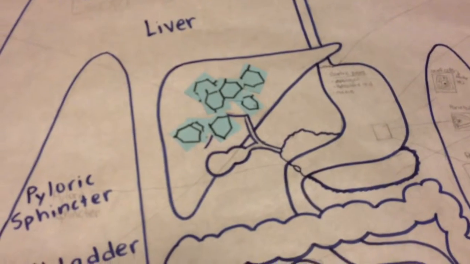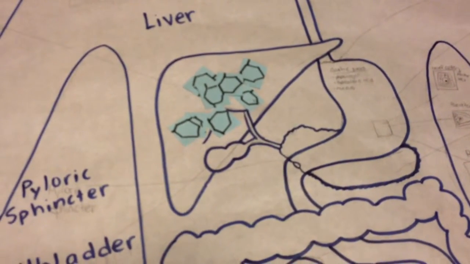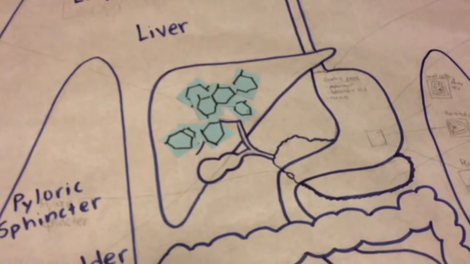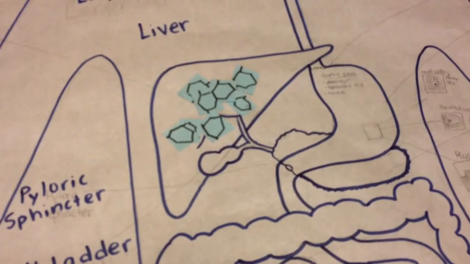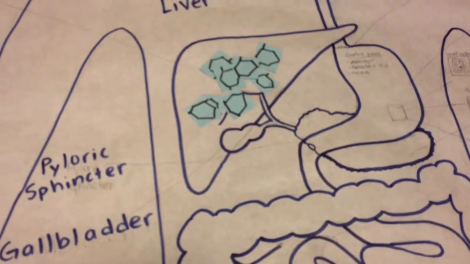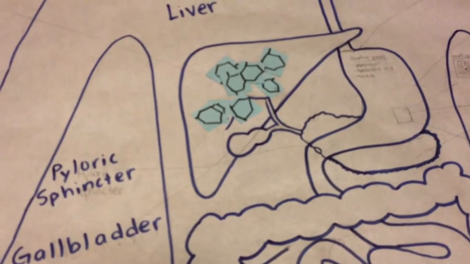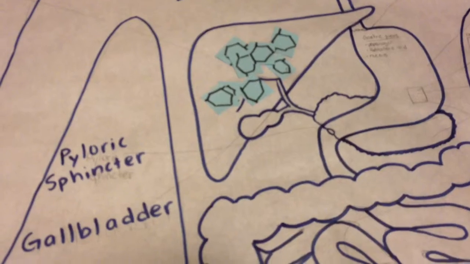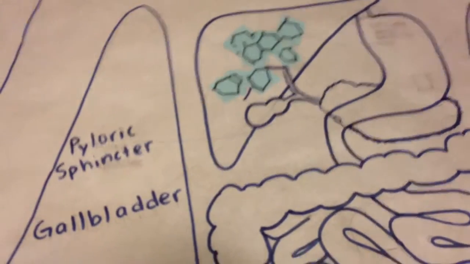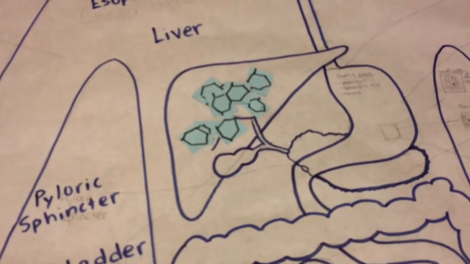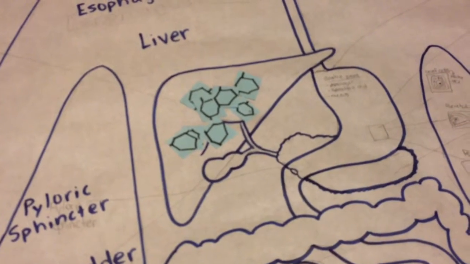Blood glucose levels in the body are controlled by the liver and the pancreas. If the blood glucose level is too high, the pancreas will release insulin and tell the liver to store glucose as glycogen. If the blood sugar is too low, the pancreas will release glucagon. Glucagon tells the liver to release these monosaccharides of glucose into the bloodstream.